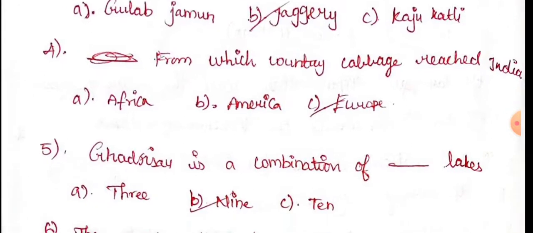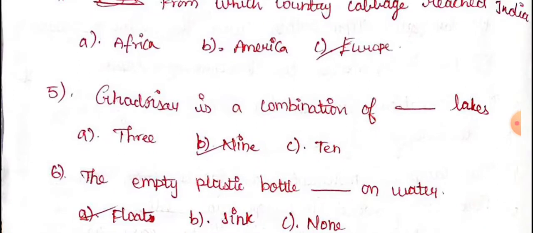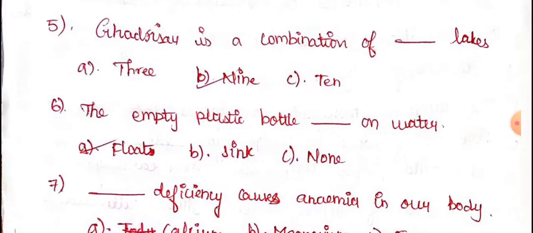Europe. Godzilla is a combination of 9 legs. How many legs? 9 legs. Sixth question. The empty plastic bottle floats on water. Dash on water they have given. The answer for that is floats on water.